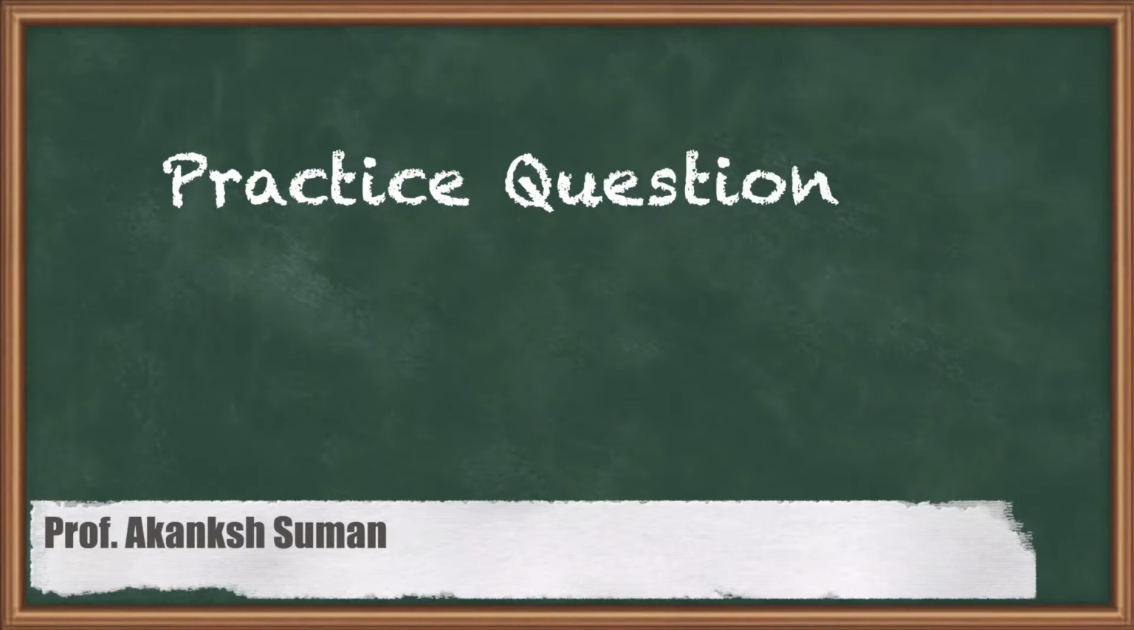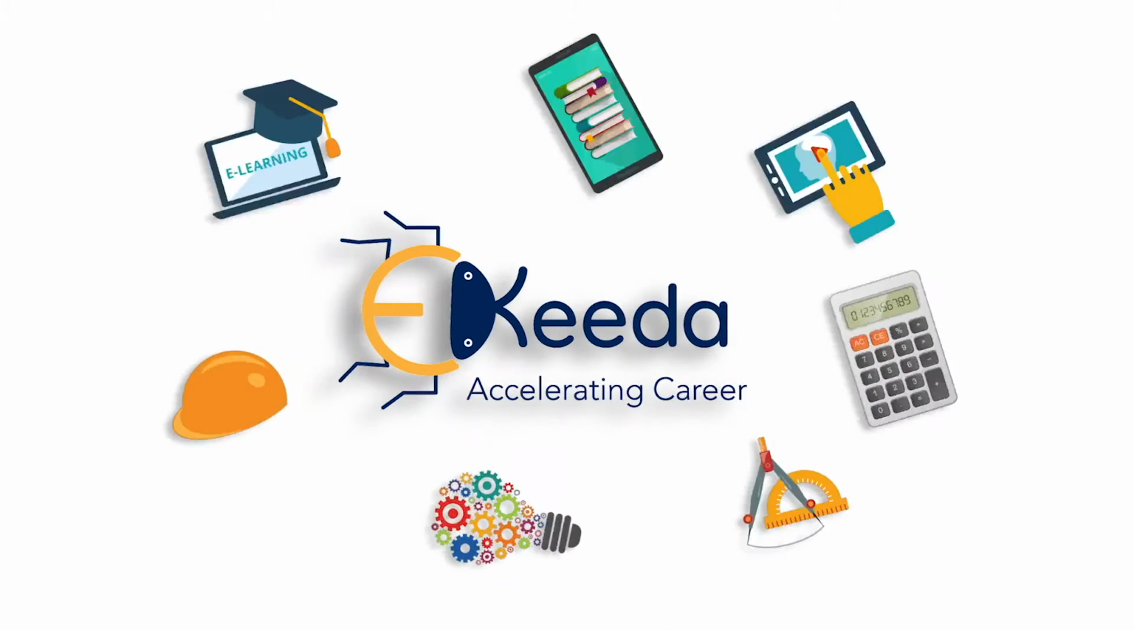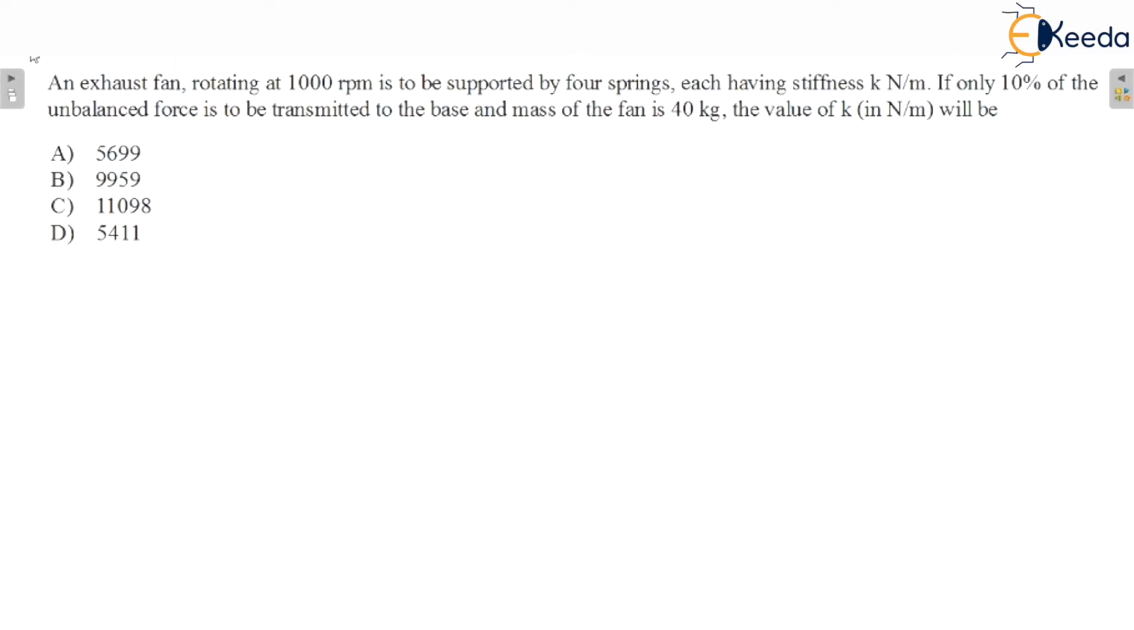Hello everyone, now we are going to solve the questions based on the transmissibility. In the question it is given that an exhaust fan rotating at 1000 rpm is to be supported by 4 springs. How many springs are there? 4 springs are there, and the rpm is 1000 rpm.